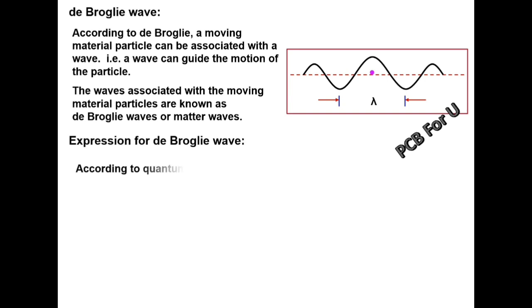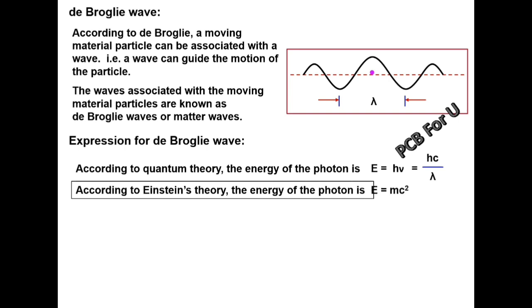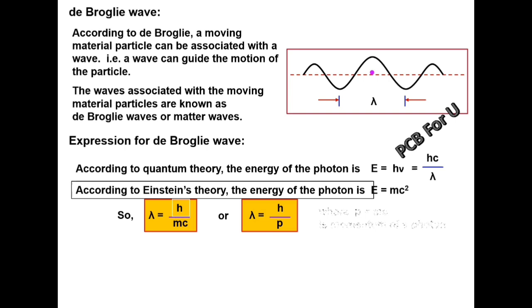Expression for de Broglie wave. According to quantum theory, the energy of the photon is equal to h nu, which is also equal to hc by lambda, since c equal to nu lambda. According to Einstein's theory, the energy of the photon is equal to mc square. So left hand sides are equal, so that we can get lambda equal to h by mc, or lambda equal to h by p, where p equal to mc.